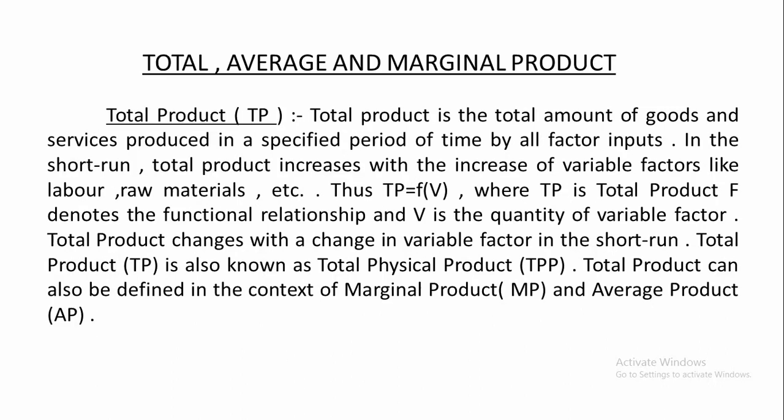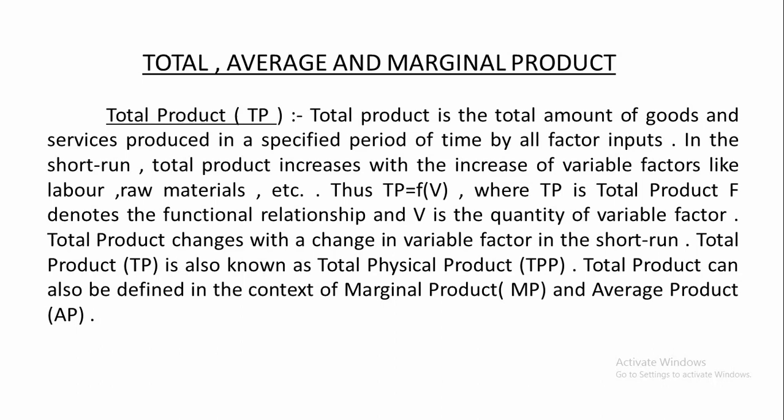Now, we will go to total, average and marginal product. What is total product, what is average product and what is marginal product? First, come to total product, TP. Total product is the total amount of goods and services produced in a specified period of time by all factor units, all factor inputs. Right. What is TP or what is total product?